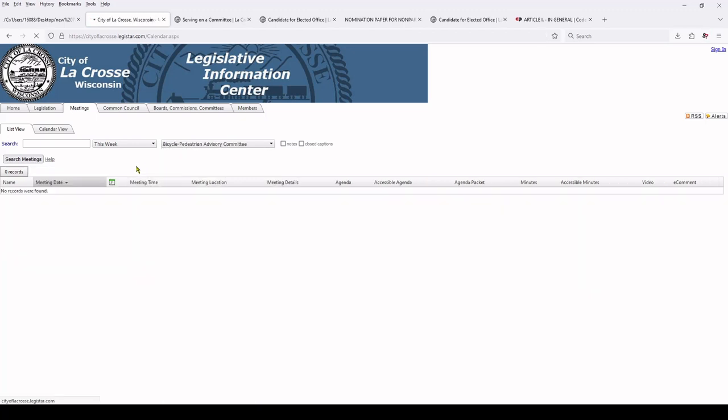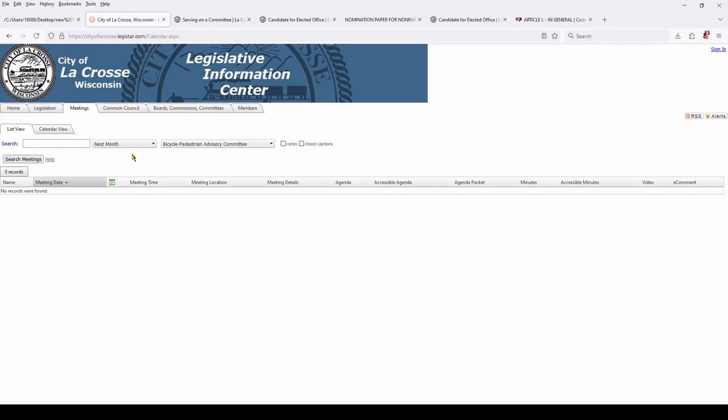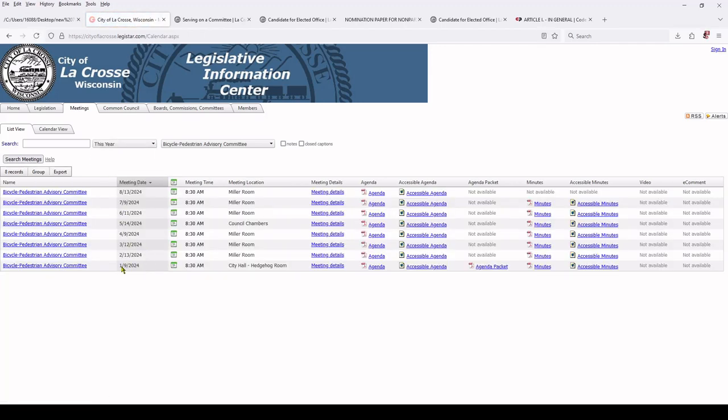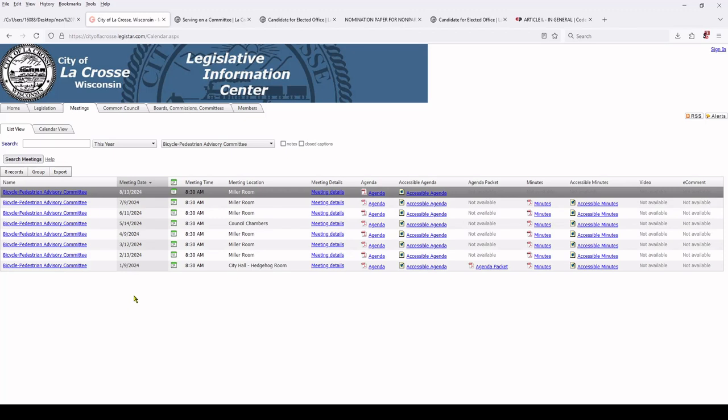You can go into any one of these and you can see there's no meeting this week, but is there a meeting this month? Yes, there was on the 13th. Is there a meeting next month? No. Well, there usually is one, but they just don't create the meeting until like a week before the meeting happens. So you might have to wait like 2 weeks and then come back and check. You can also just view, let's say, this year, and you can see, yeah. So looks like 1/9, 2/13, 3/12, 4/9. So they're all pretty much the second week of the month. So there will probably be a meeting mid-September, right? So that's how you find out about that.